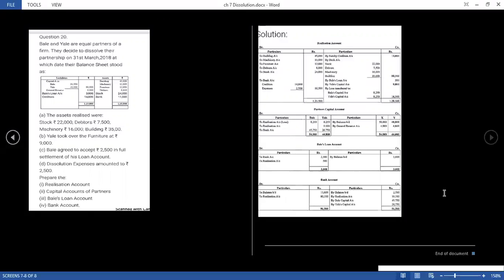Believe me, it's quite an easy chapter, you can easily do this, students. So any query, ask.